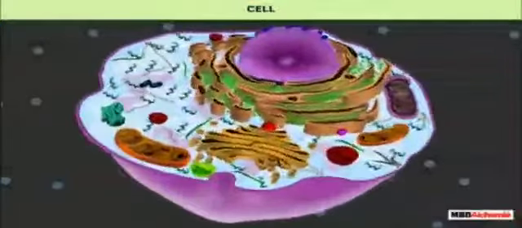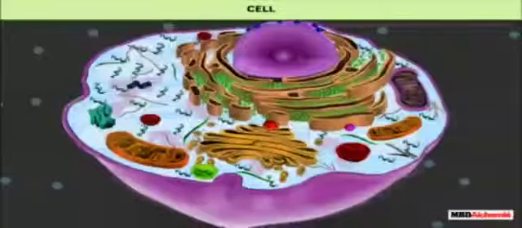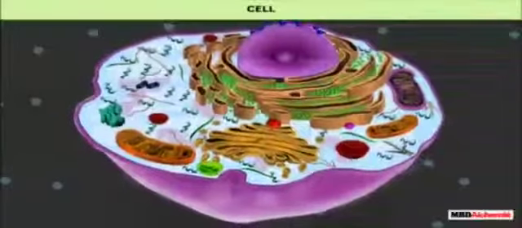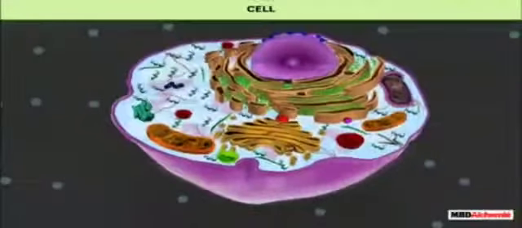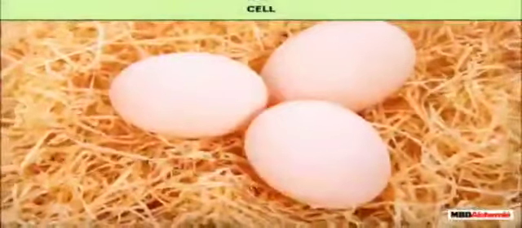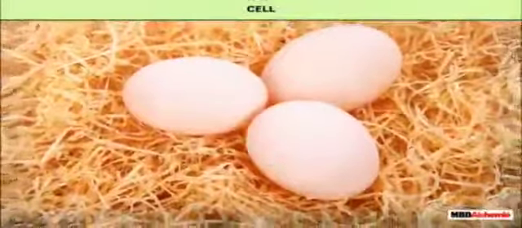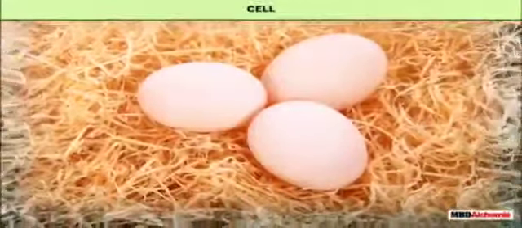Cell. Cells are the structural and functional units of the body of all living organisms. They are also known as the units of life. Generally, we cannot see a cell with the naked eye, but some cells, such as a hen's egg, are big enough to be seen by the unaided eye.